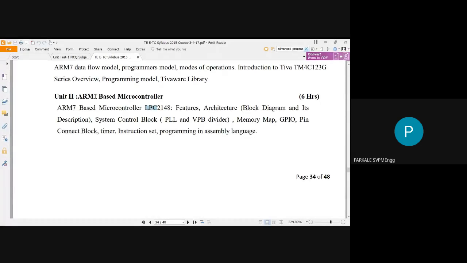That is the name now given to Philips. And this number 2148 indicates that this particular microcontroller is based upon the ARM7 family. So the ARM7 based microcontroller is called LPC2148.